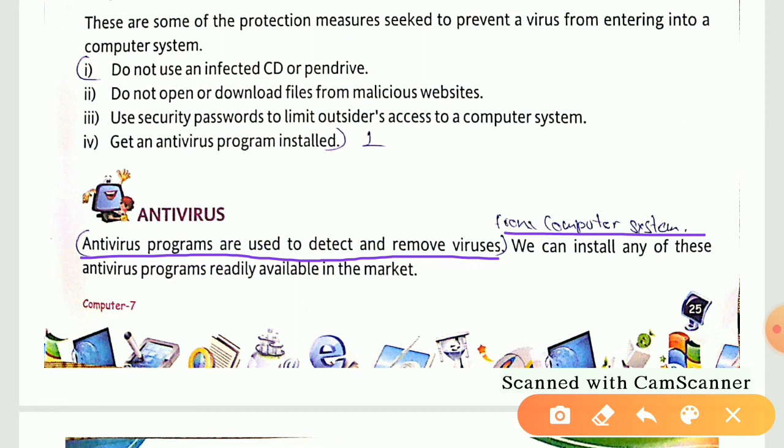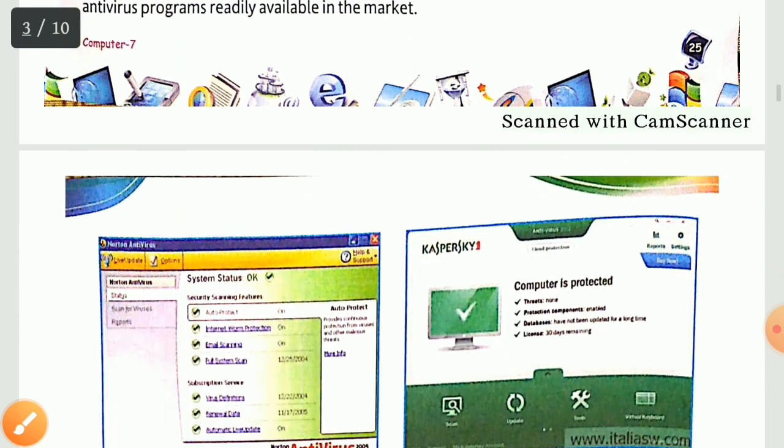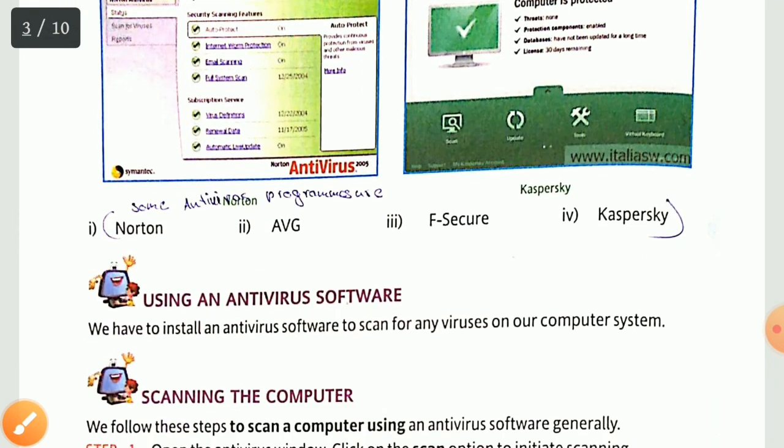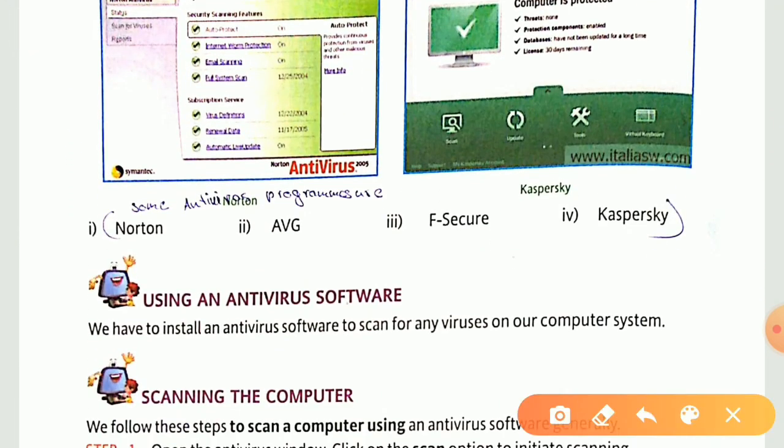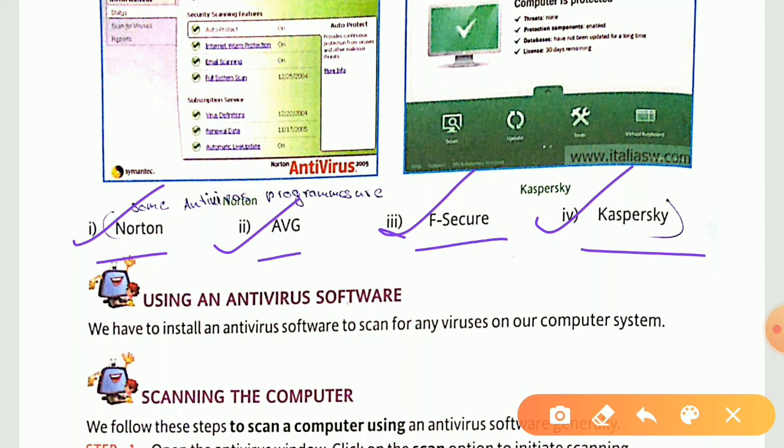Now from the different paragraph you write down this one. Some antivirus programs are, with the help of pencil you write down in your book itself, some antivirus programs are, and all these 4 points you need to mention over there: Norton, AVG, F-Secure and Kaspersky as well.